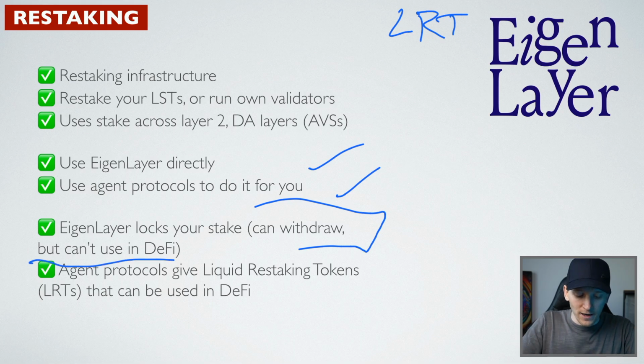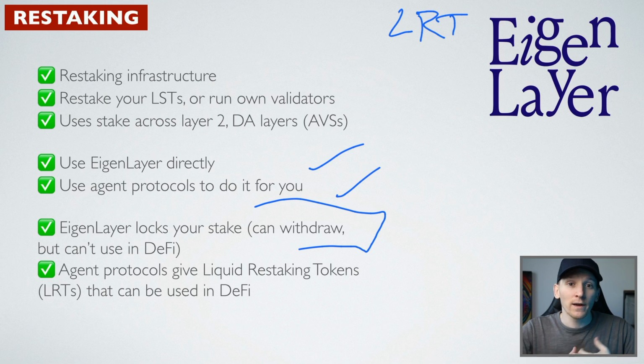And so what these agent protocols do, like I just said, is they actually make your liquid restaking token liquid by giving you a receipt of what's in the EigenLayer. So you take your ETH with the agent, they put it in EigenLayer, and just like liquid staking tokens, they give you that receipt token, which is freely tradable. And so what people can do is use that LRT in DeFi. If they have it in their wallet, they're getting rewards. They can sell it on an exchange, or they can actually use it in DeFi to earn extra yield on top in many different ways.